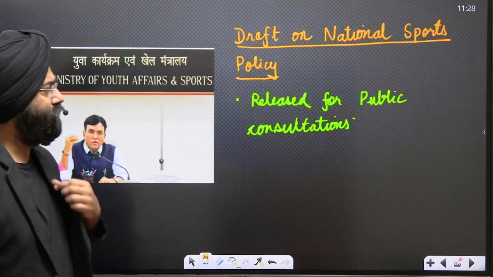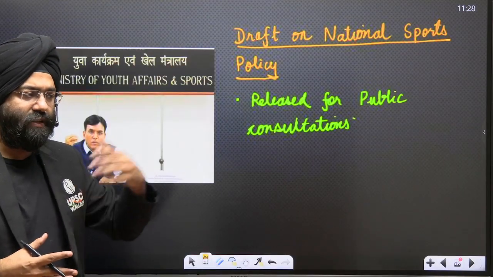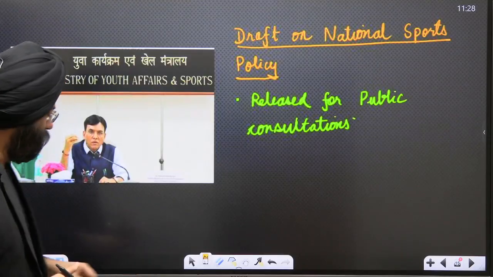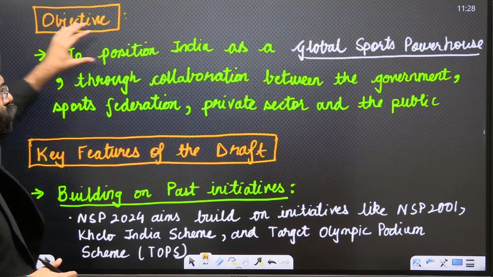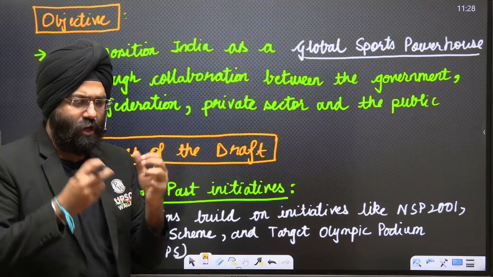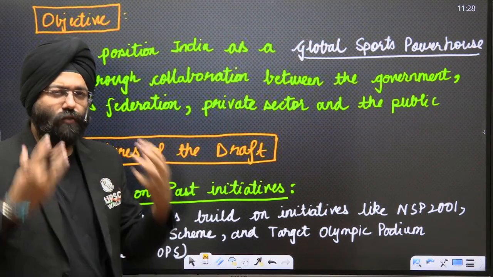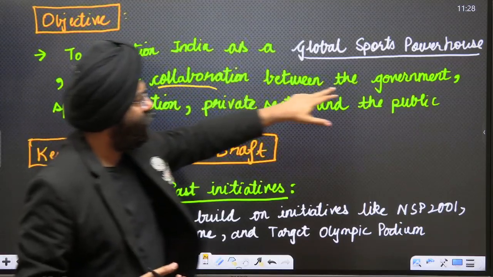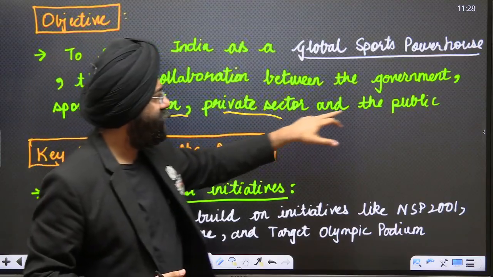Next, the draft on the national sports policy. Now this has been released for public consultation, where the views of the people have been asked and people can suggest what changes need to be made. So we need to see over here, what is the objective? To position India as a global sports powerhouse. That means it should be a hub where all major sports activities are taking place. So later on, we realize that the culture of sports is inculcated over here, where collaboration through the government, sports federations, private sector and the public should take place.